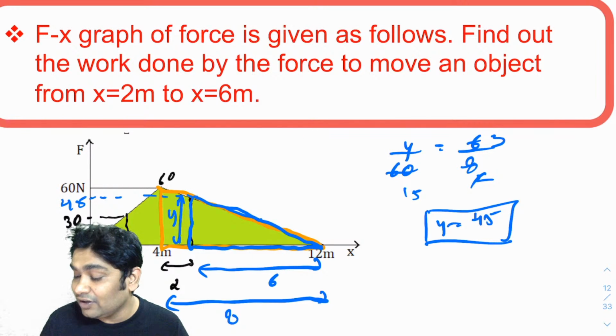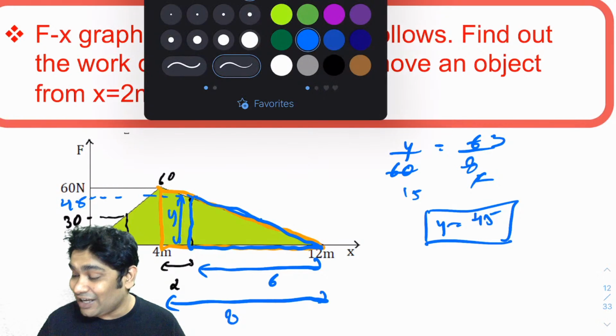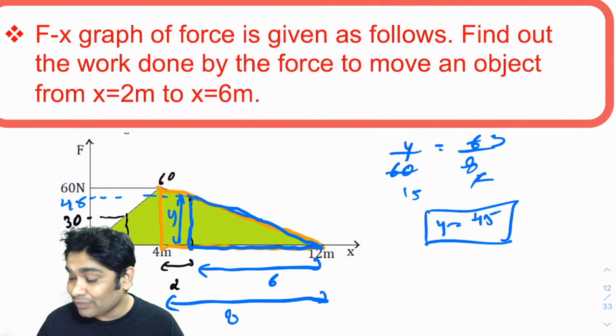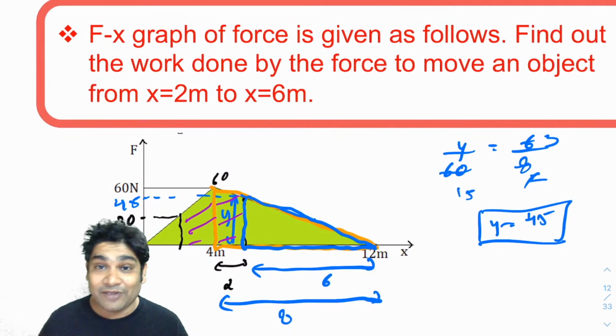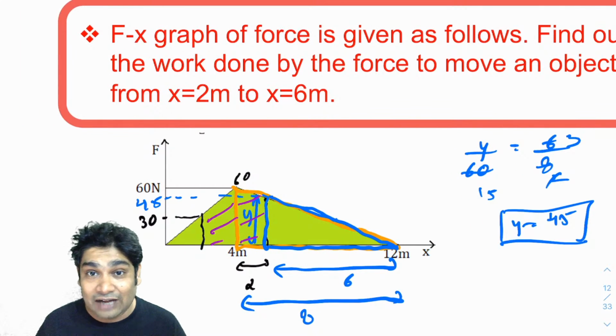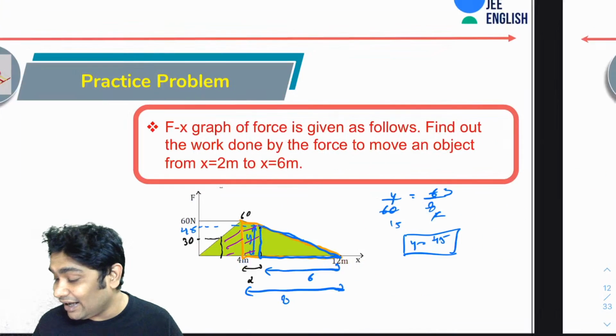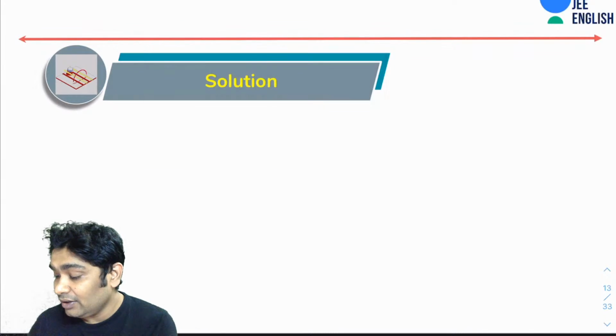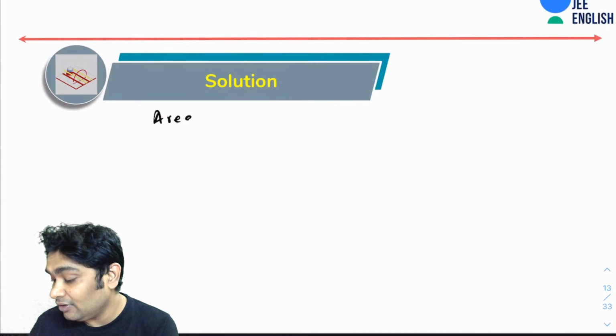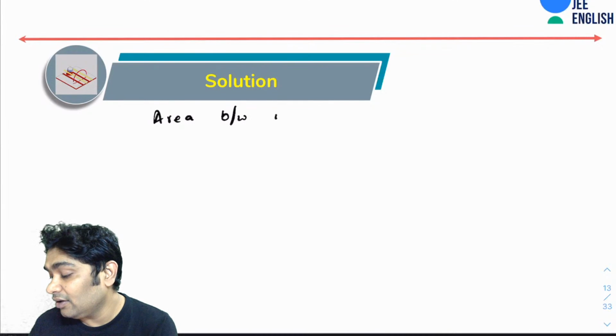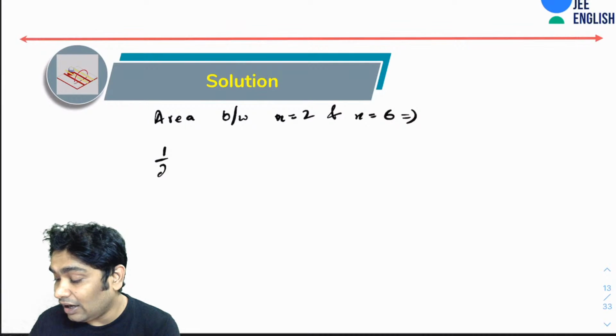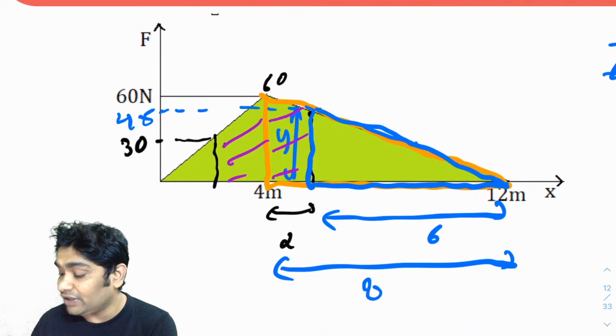Now all you need to do is add the areas of the two trapeziums that you have here, the area of this one and the area of this one. That should be very, very easy. The area of any trapezium is half the sum of the parallel sides into the distance between them. So the area between x equals 2 and x equals 6 would be: the first area is half into 60 plus 30, the sum of these sides, this being 30, this being 60, into 2, the distance between them.